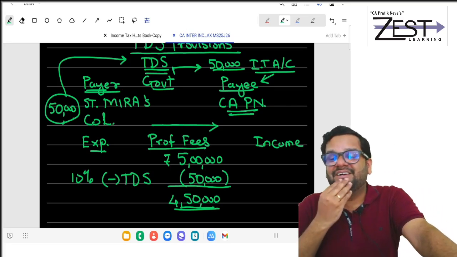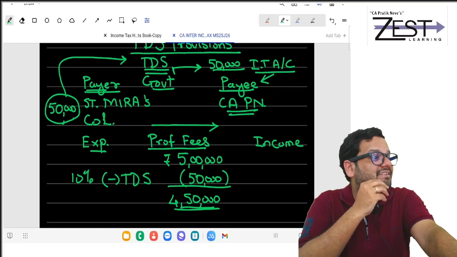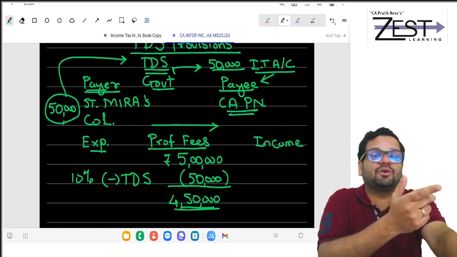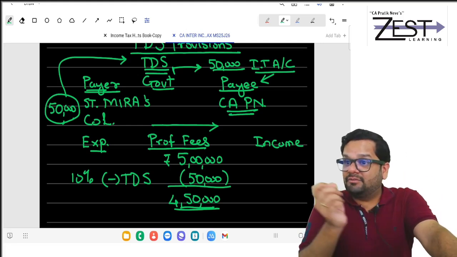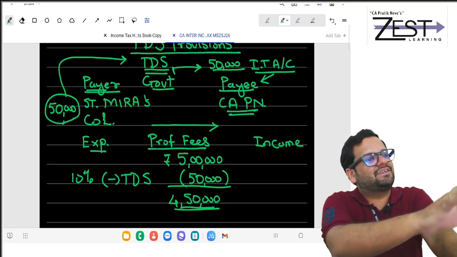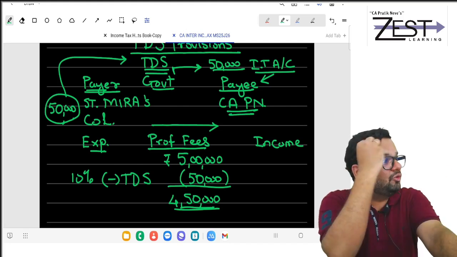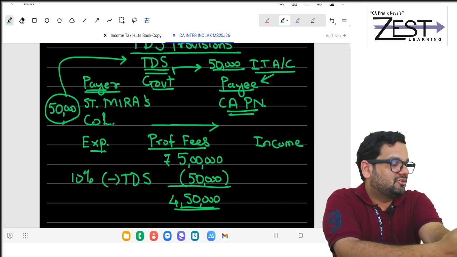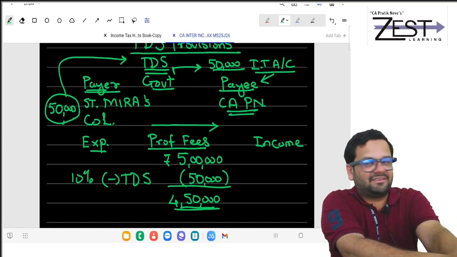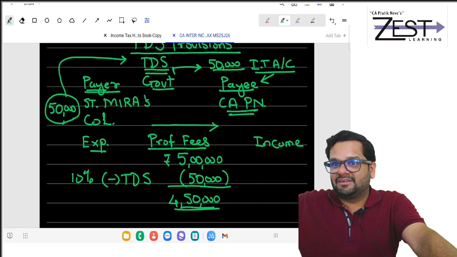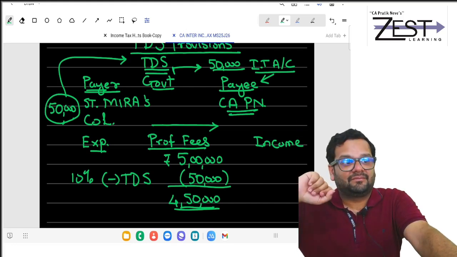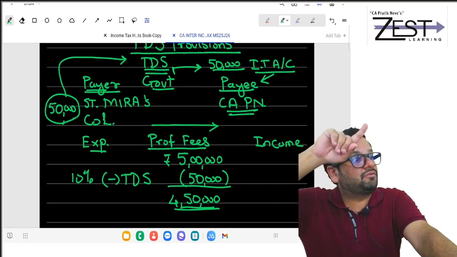But what I have said, this is not permanent. This is temporary. Means what? If that St. Mira's College doesn't do TDS, then next year they realize, oh, we did not do TDS. So next year they did TDS of last year and they deposited. Then they will be allowed that 1.5 lakhs next year.